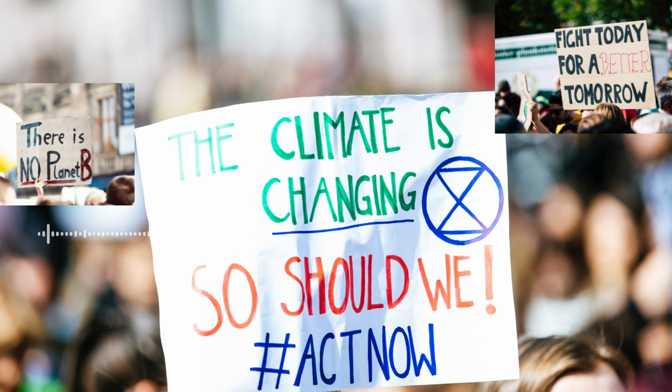Another important aspect of addressing climate change is the role of policy and governance. Governments play a critical role in implementing policies and regulations that can help reduce greenhouse gas emissions and promote the transition to a low-carbon economy. This can include measures such as setting emissions reduction targets, implementing regulations on energy efficiency and emissions, and providing incentives for renewable energy adoption.